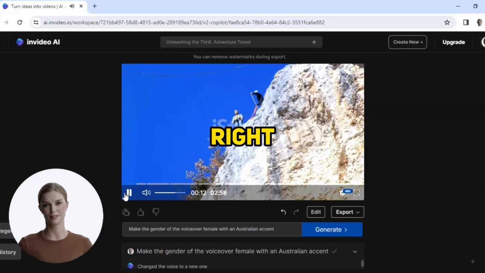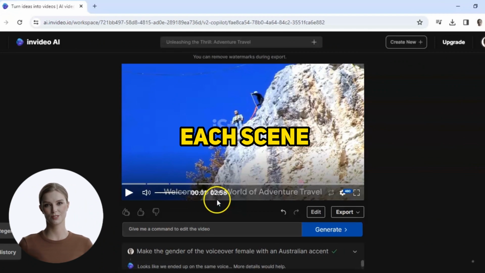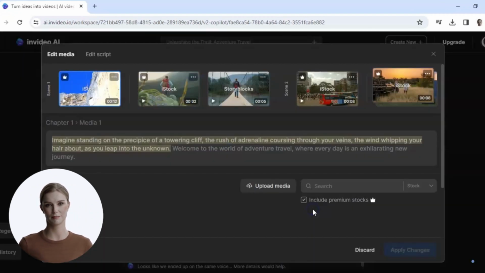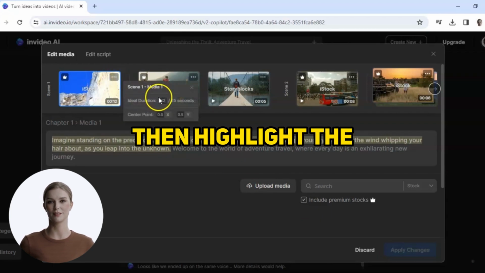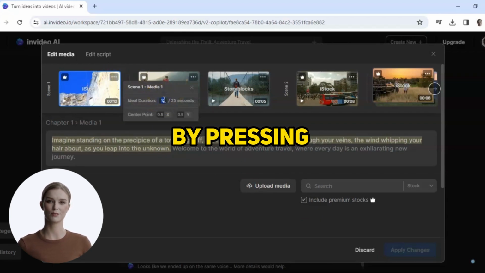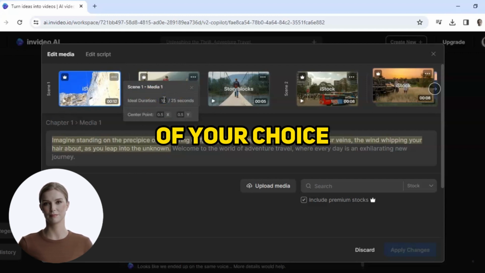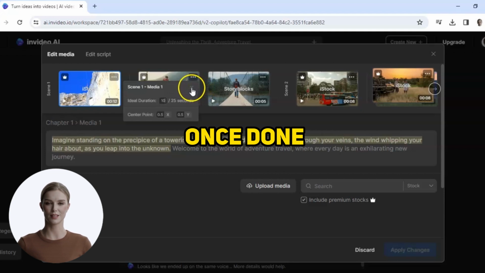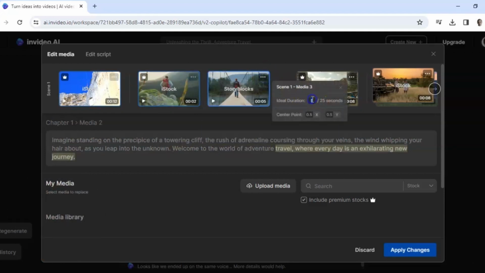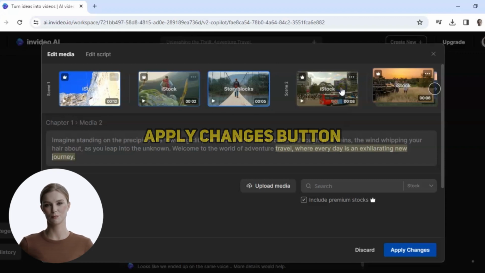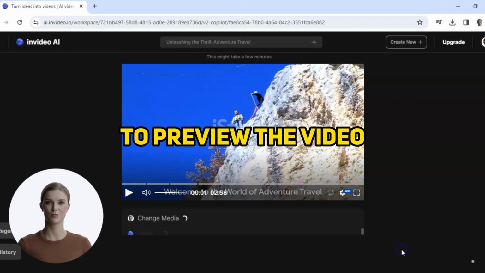Sounds better, right? Step 7, edit the timing. To edit the duration of each scene, click the Edit button. Then click the 3-dotted button on the upper right of each scene, then highlight the set duration and erase it by pressing the Delete button on your keyboard. Then enter a new duration of your choice. Click the X button once done. Let's do this with the next 2 scenes. After that, click the Apply Changes button on the lower right of the panel. Then click the Play button to preview the video.